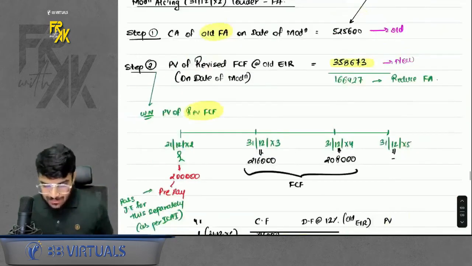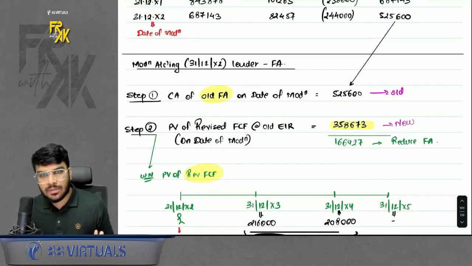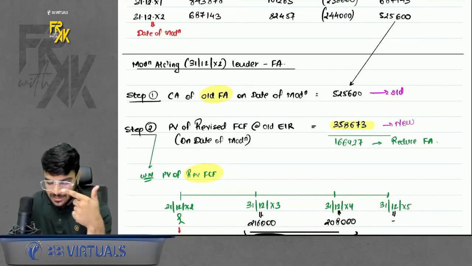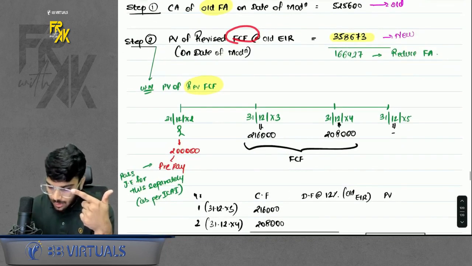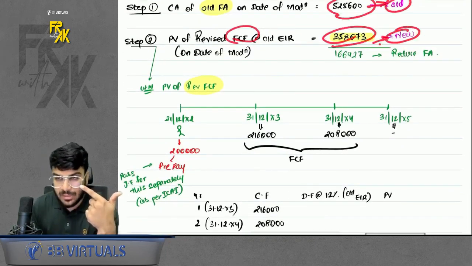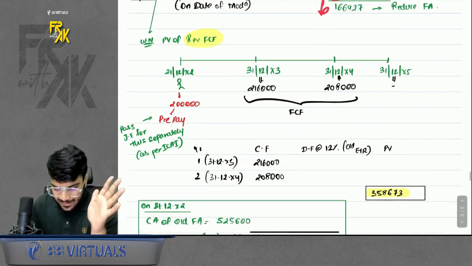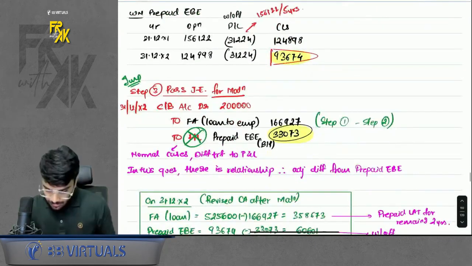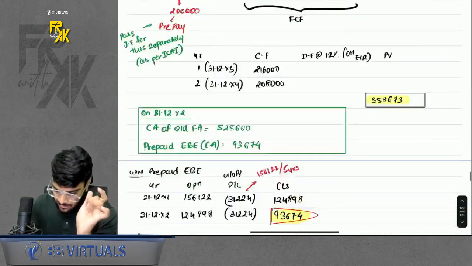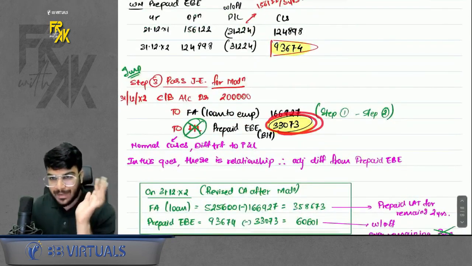So just to summarize it again, how do we account for the modification? First, find the carrying amount of the old financial asset. Second, find the present value of the revised FCF. Okay, you will get both the values. Consider the upper one to be the old, the second one to be the new. You have to reduce this. Then pass the entry. You are making the prepayment, say cash bank account debit, to the loan amount, whatever you want to reduce, and the balance figure will be transferred to prepaid employee benefit expense.